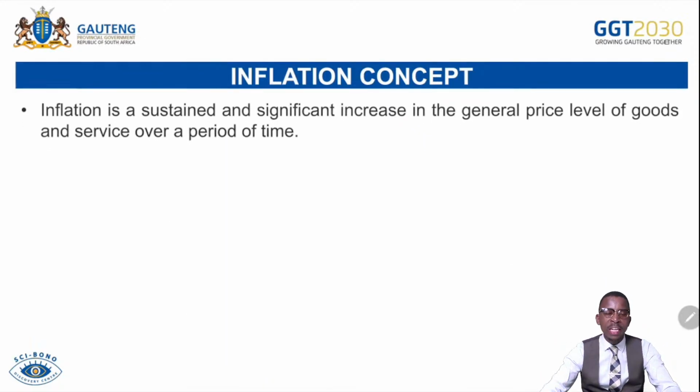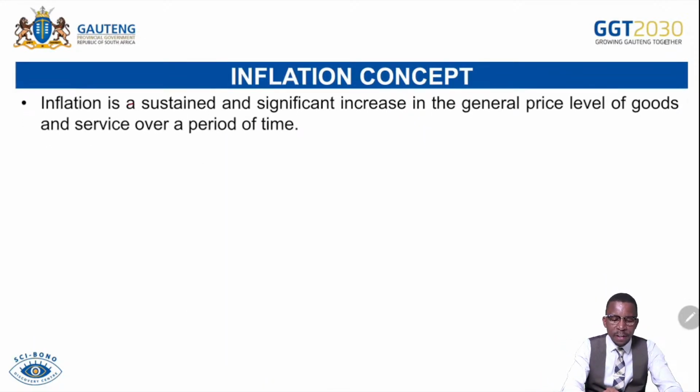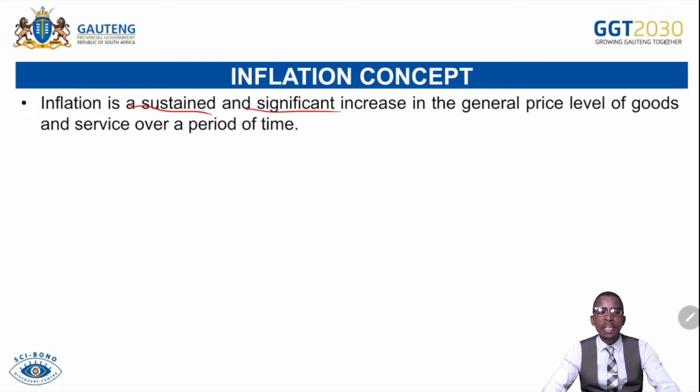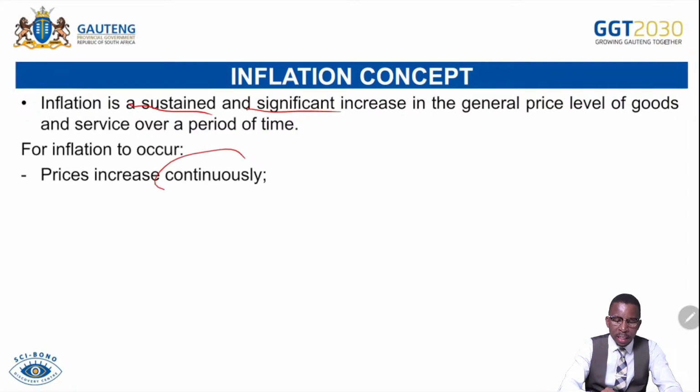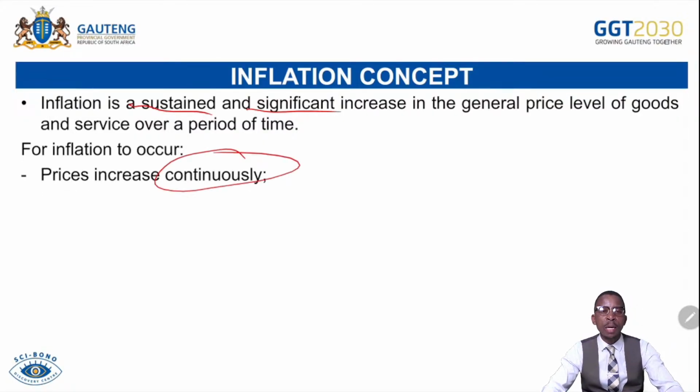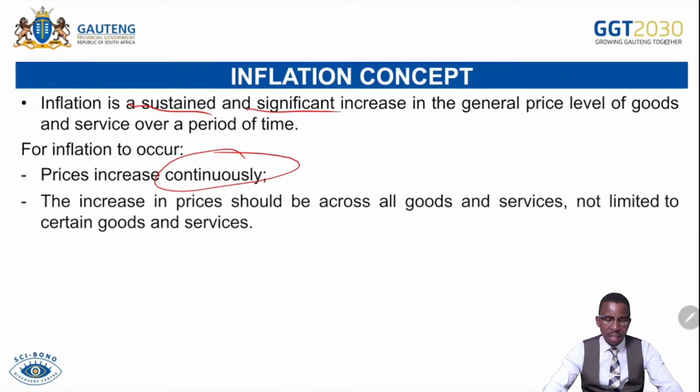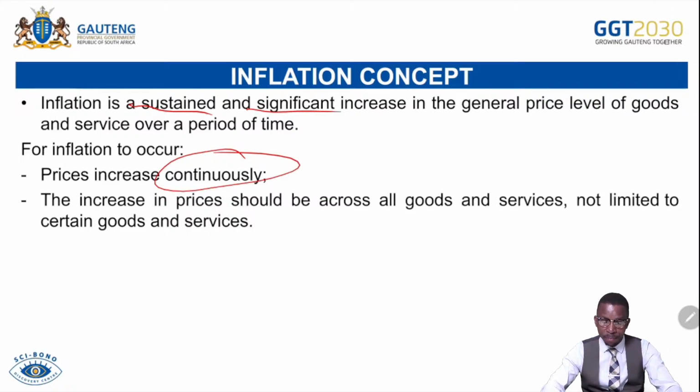So if we talk about the inflation concept, we refer to the significant or sustained increase in the general price level over a period of time. Normally, we talk about the year. For inflation to occur, prices must increase continuously, not just at once. They must increase continuously, so that you can regard that as inflation. That's why we say it's a significant or sustained increase in the general price level. And then the increase in price should be across all goods and services, not limited to certain goods and services. All economic sectors must be affected. Then we can say we have inflation.